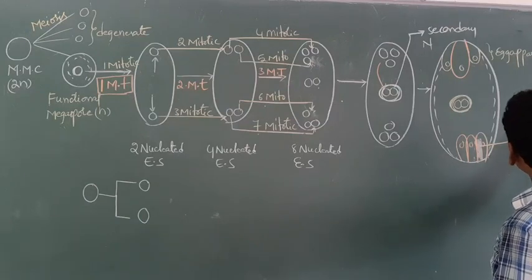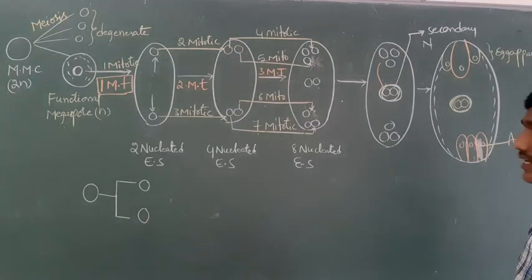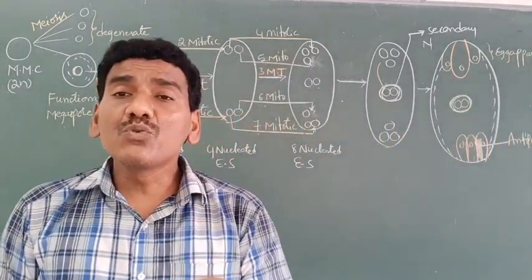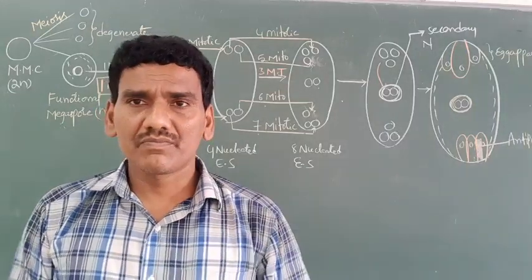In this way, a 7-celled and 8-nucleated embryo sac is formed.